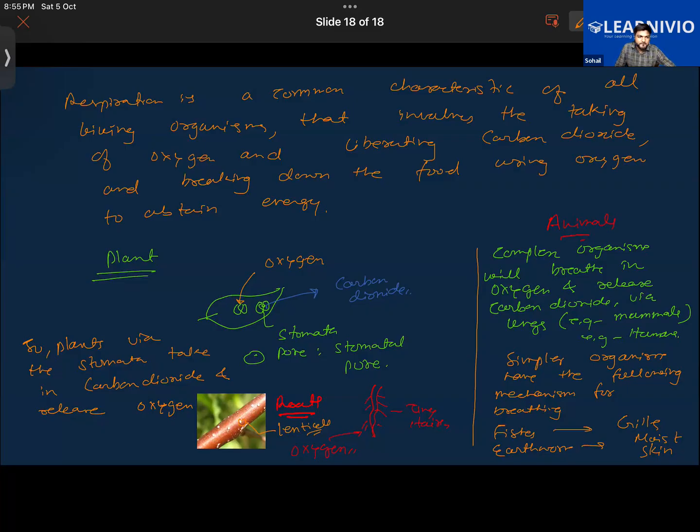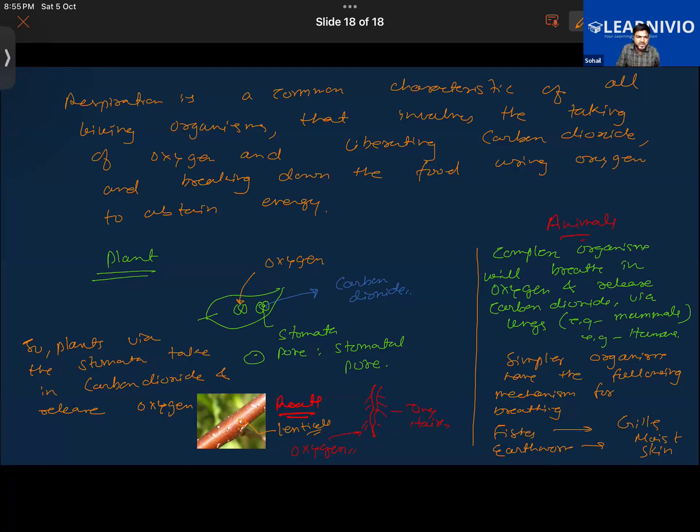Talking about stimuli. Stimuli is basically any kind of change in the surrounding which will lead to some behavioral changes in the body of the organism or some physical changes in their body. One of the common characteristics of all living organisms, whether plants or animals or microbes, is that they respond to stimuli in their environment.